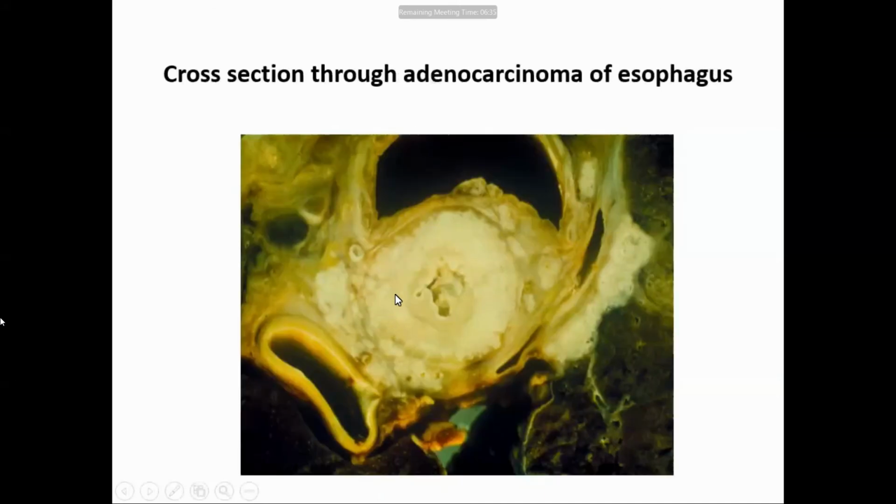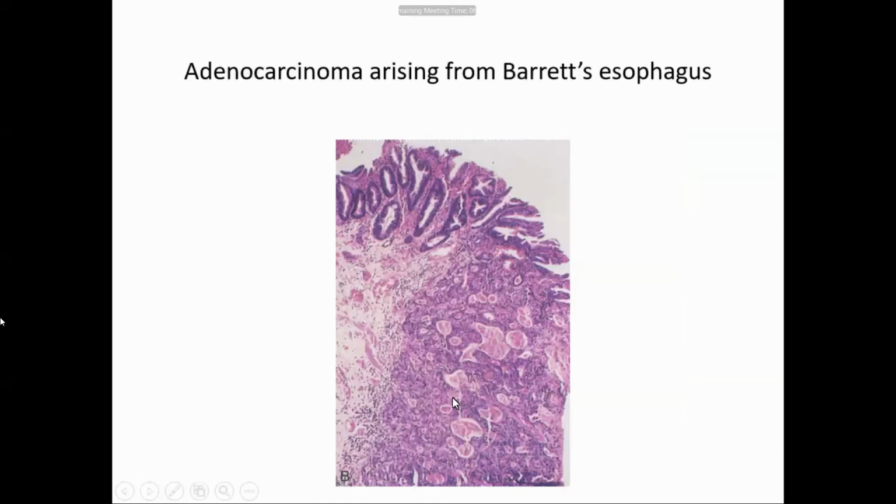This is a cut section of the esophagus. You can see the whole esophagus is blocked by the cancer. These are the bronchi, these are the lungs. And this is an adenocarcinoma of the stomach. See this adjacent intestinal metaplasia of the lower end of the esophagus, and this is an adenocarcinoma which is infiltrating deep in the muscle.